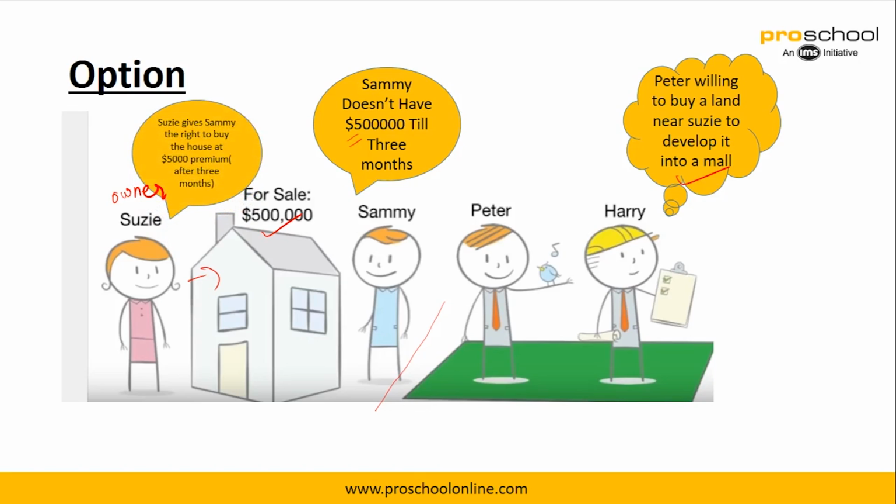So Susie gives him the right to buy this house after 3 months at 500,000 if he pays her, which is Susie, a premium of 5,000, right, for this right. So Sammy has the right to buy this house after 3 months for 500,000 if he pays her 5,000 rupees now. So it's a right, it's not an obligation, right?